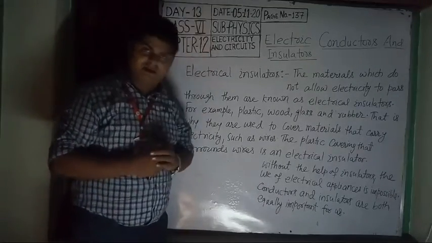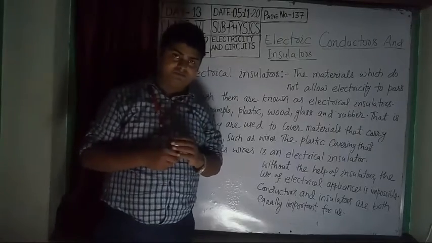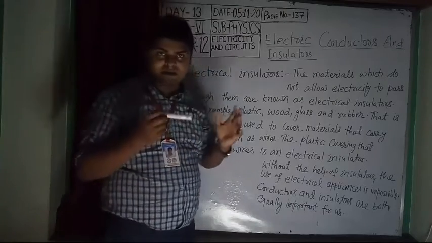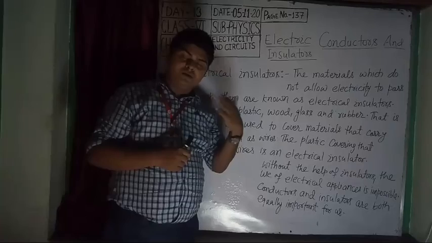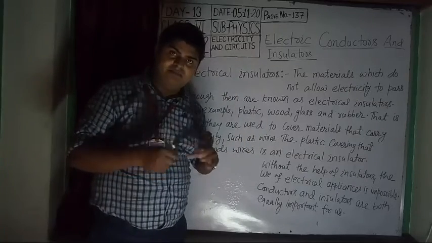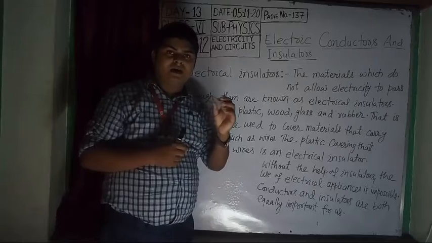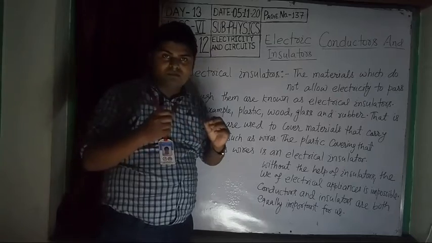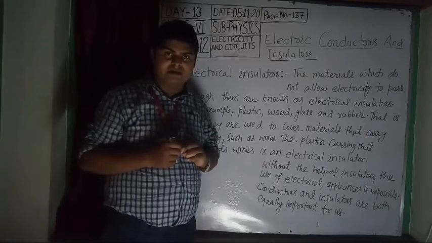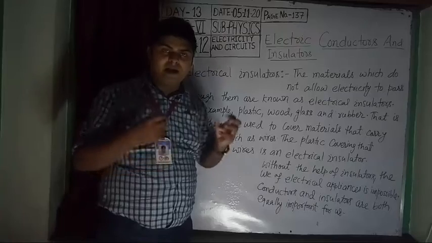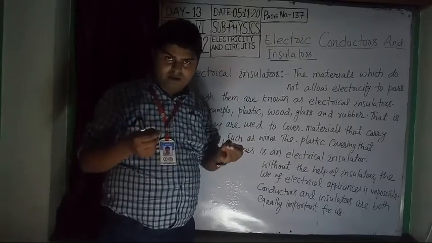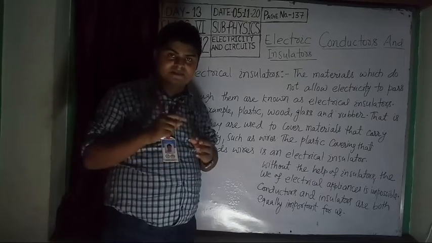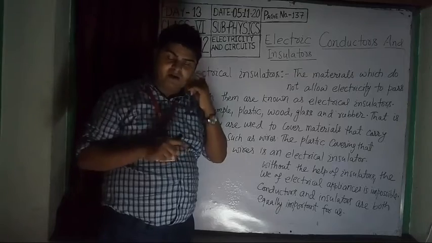Welcome to day 13. As you know, in day 12 I taught you about conductors. What are conductors? Conductors are the materials which allow electricity to pass through them easily. Some examples of conductors: most of the metals are good conductors, for example copper, aluminium, gold, silver. Graphite is the only exceptional non-metal which is a good conductor of electricity.